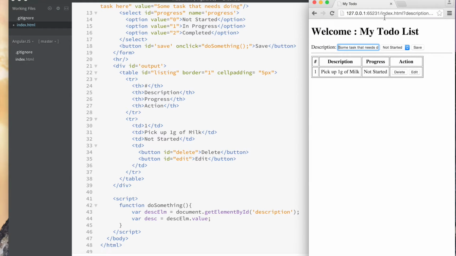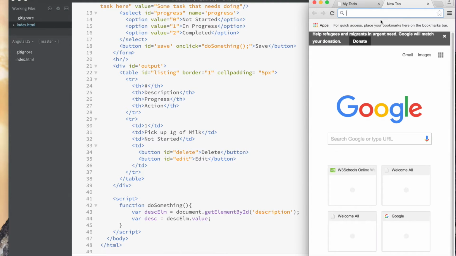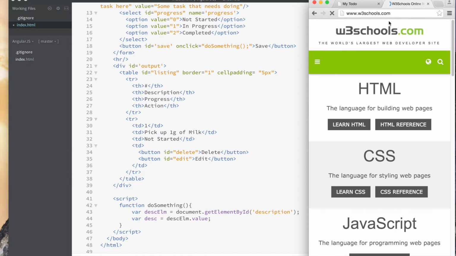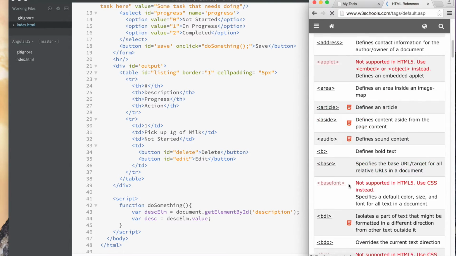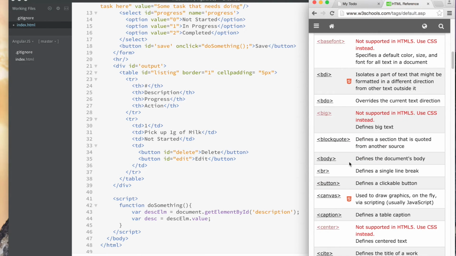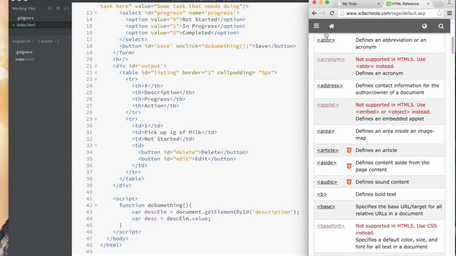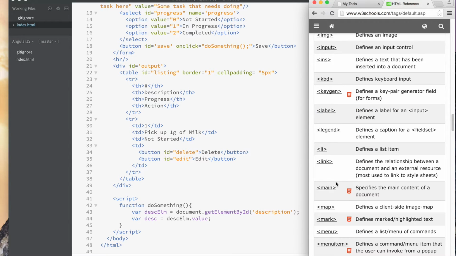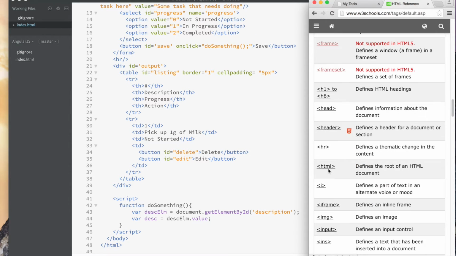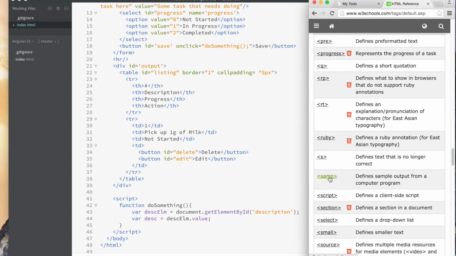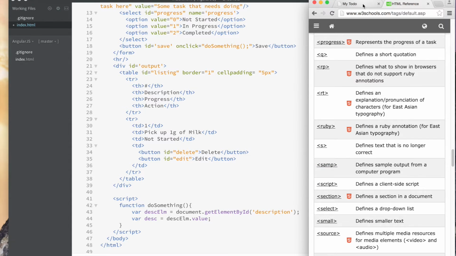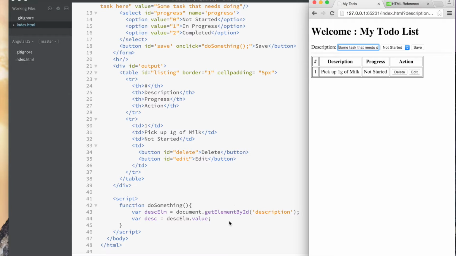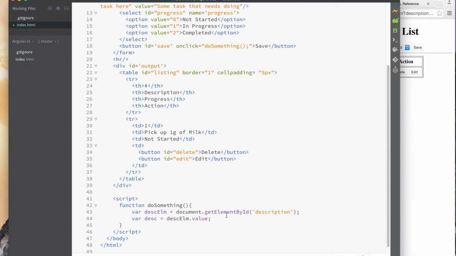You can go to W3Schools, we talked about before, .com, and you can look up the HTML reference, and then you can go look up the different tags, or you can even look up JavaScript and see what attributes are supported, how you navigate it, right? So I don't want to waste time here, but just know that it's there. All right, so there we go. And so let's see if we can actually use that now.